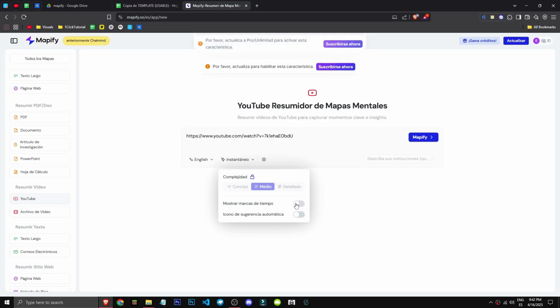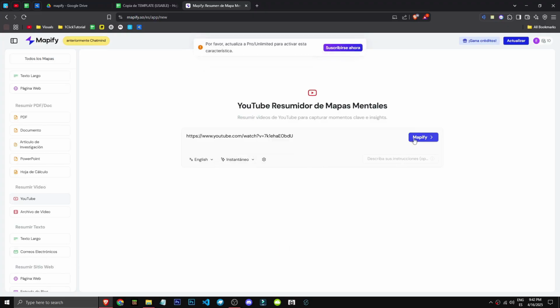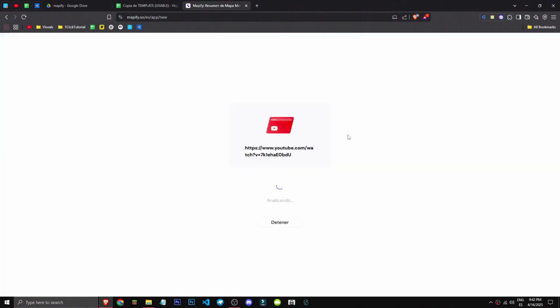And as you can see, we have advanced settings to choose the output style if we want timestamps and such, okay? Let's hit the Mapify button and see what it does as it says summarize, but I think it'll make a map, right? Why did I choose this content? Because it's hours long, you see? The interesting part is seeing how it turns long form content into a map, right? Let's see how long it takes.